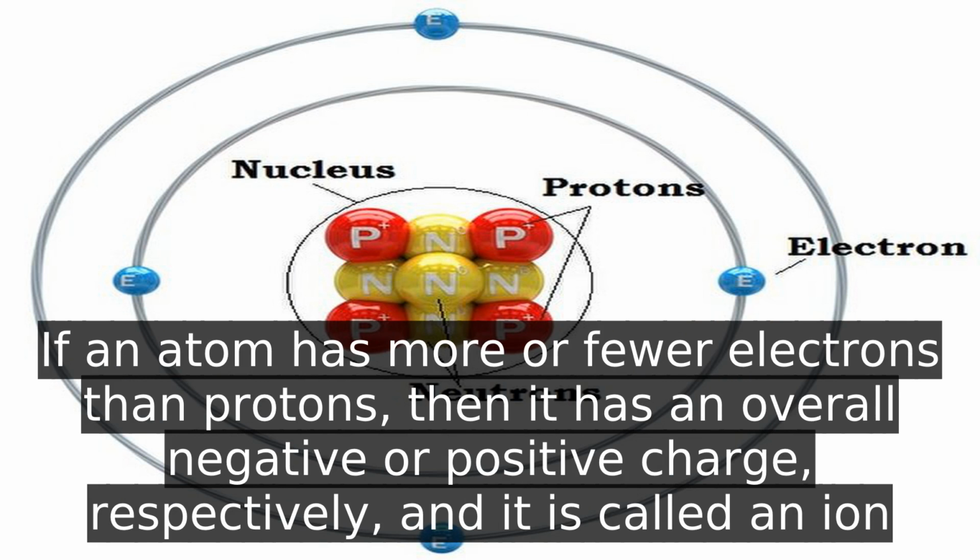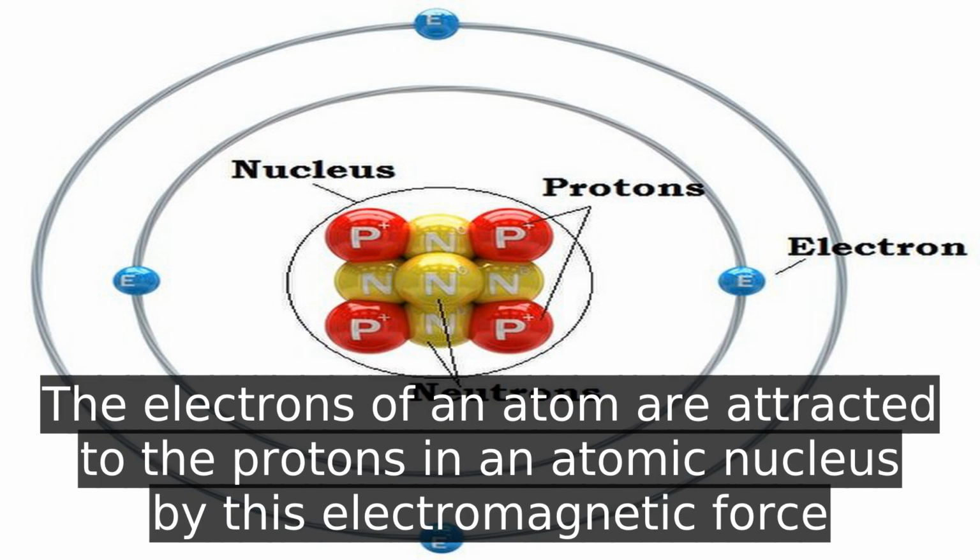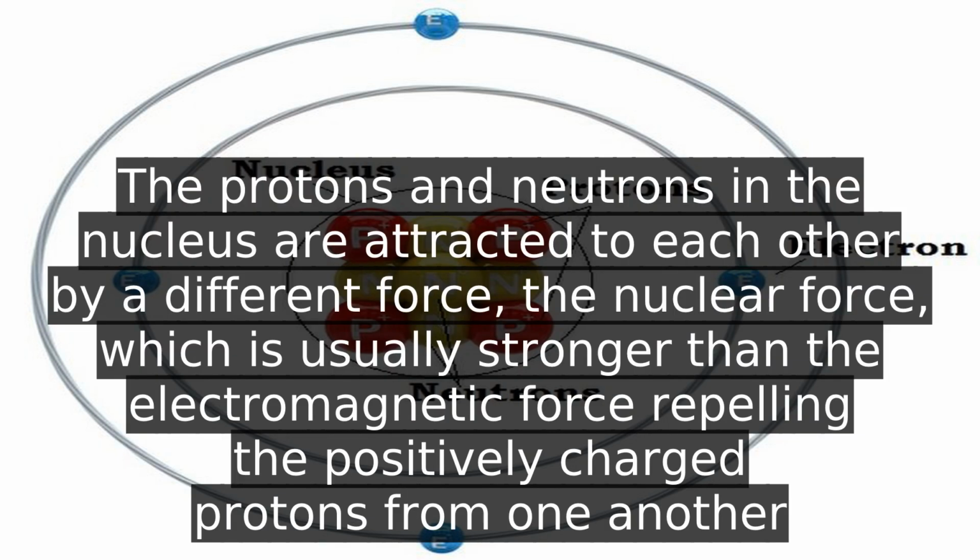The electrons of an atom are attracted to the protons in an atomic nucleus by the electromagnetic force. The protons and neutrons in the nucleus are attracted to each other by a different force, the nuclear force, which is usually stronger than the electromagnetic force repelling the positively charged protons from one another.